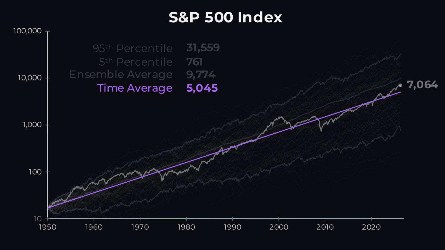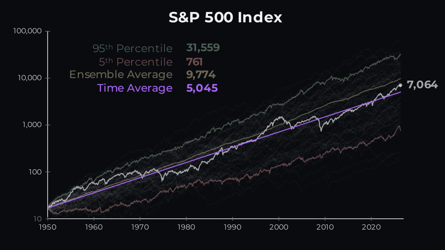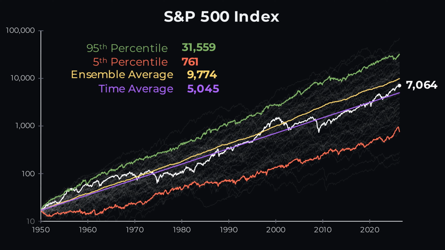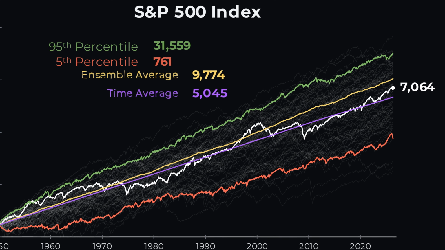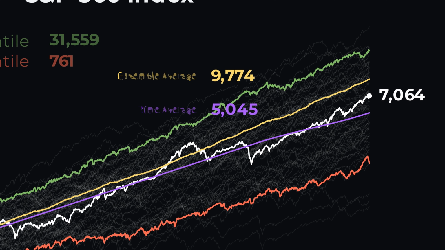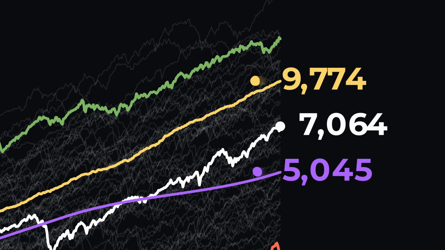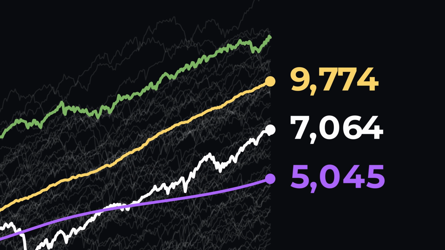And then there's the actual S&P 500 history, the path investors really got. What this shows is uncomfortable. The S&P history we know was not just normal, it was lucky. Not the luckiest path, not the best possible path, but meaningfully better than the typical single path in this universe of parallel worlds.